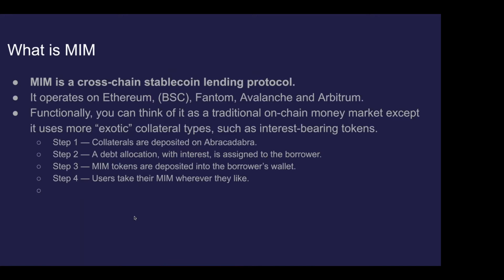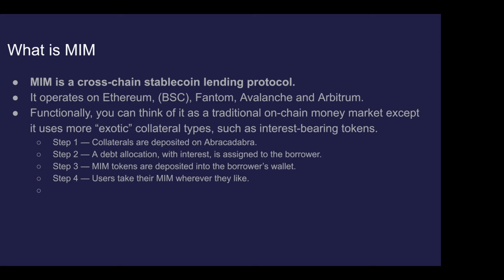So firstly, what is MIM? MIM is a cross-chain stablecoin protocol, and it's on a bunch of networks, which is pretty cool. That does give us opportunity in the future to move to other chains. Functionally, it's like a single-sided or isolated money market based off of Sushi's Kashi protocol that lets you borrow MIM against collateral currencies. What's unique about MIM is that you can use more exotic kinds of collateral types that are actually interest-bearing tokens.